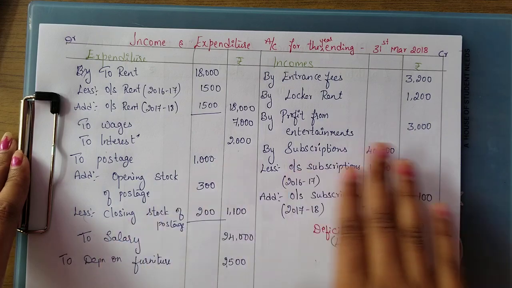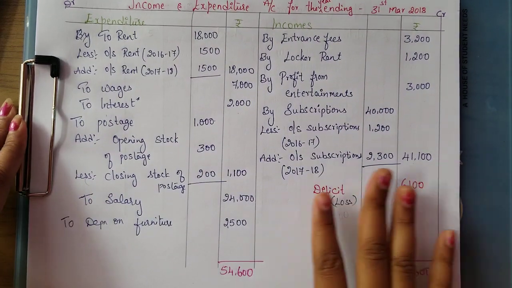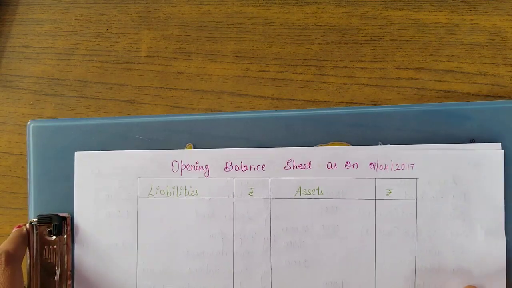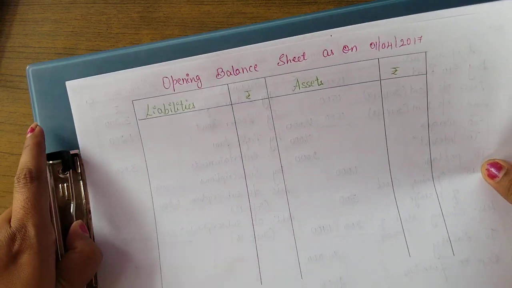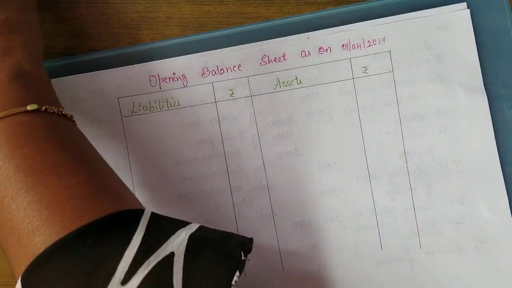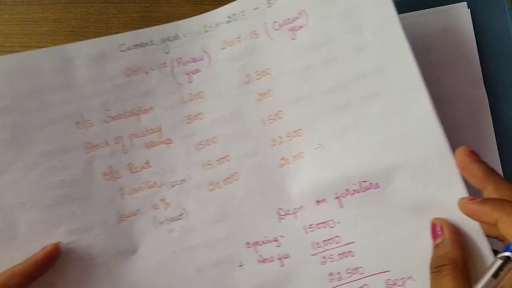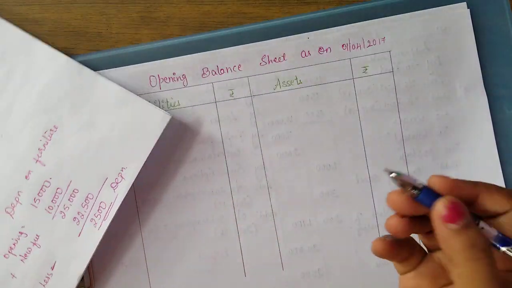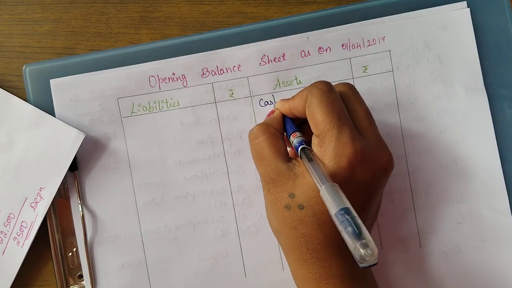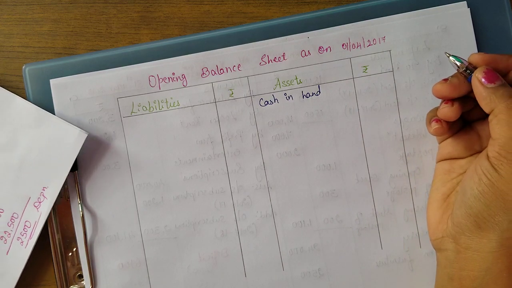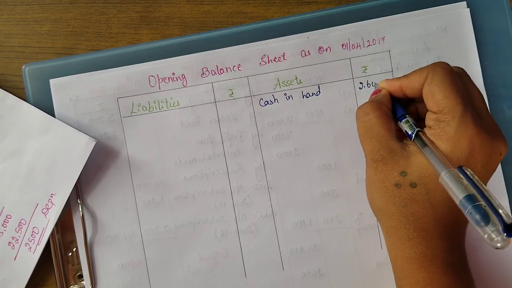Okay, hope you all understood this income and expenditure account. Next, moving on to the opening balance sheet. To prepare the opening balance sheet using last year's information, what information have we collected here? Based on these opening balances only we can prepare it. First thing is on the asset side, cash in hand. That is the opening cash balance we get from the receipts and payments, amounting to rupees 2,600.